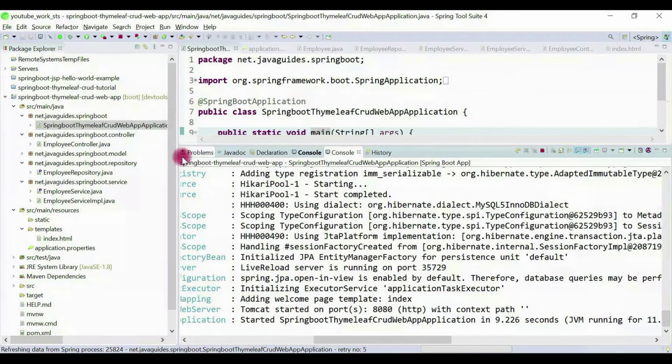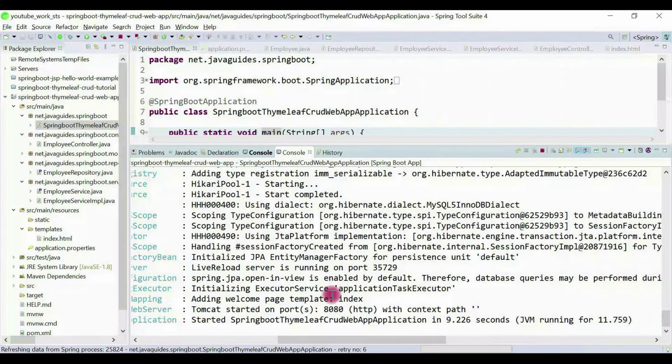No errors in our application setup. Now our application is up and running on the embedded Tomcat server on port 8080. Now let's go to the browser and let's access this employee list page.